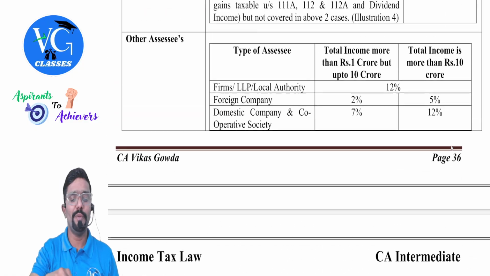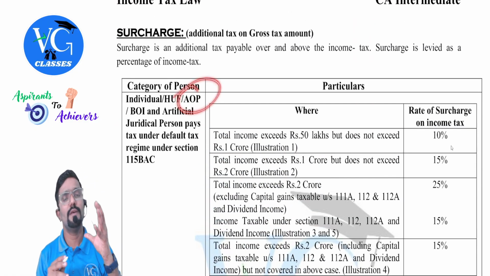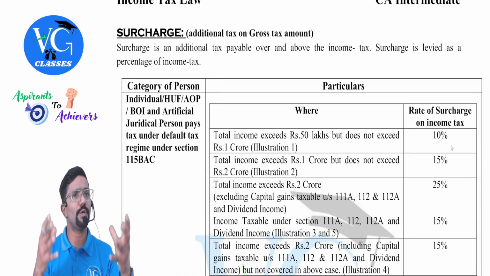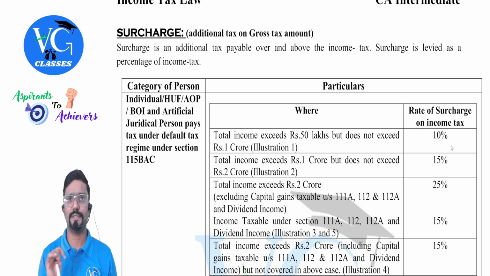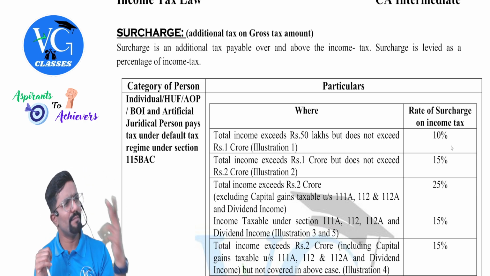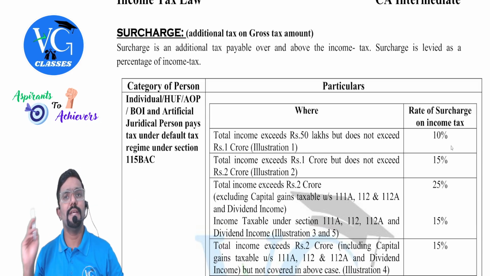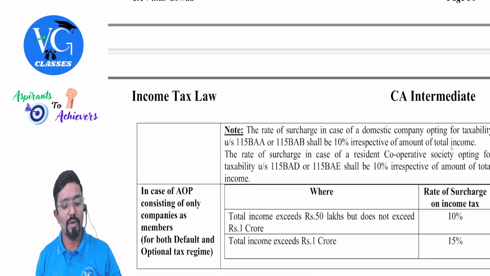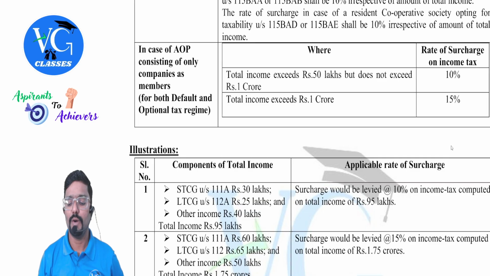Next, AOP is already covered. While explaining the definition of person, I told you AOP means any person can be a member of it, including companies: individual, partnership firm, company, anyone can be a part of it. Now they are giving a separate rate to AOP only if members are companies, meaning the AOP has only companies as members. Then there is a separate rate of surcharge. What is that, sir?